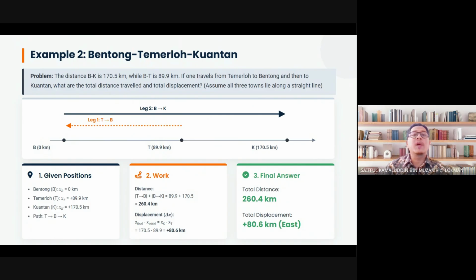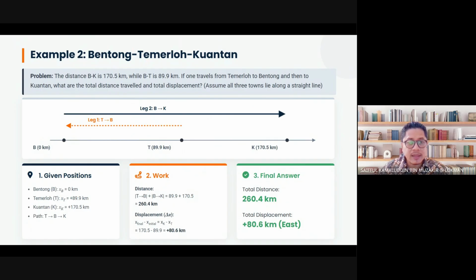The question: what are the total distance travelled and total displacement? So you have two questions. One, you have to calculate the distance travelled first. You remember distance is a scalar quantity. No negative, all are positive. You just need to total up everything. So Temerloh to Bentong is 89.9. Then Bentong to Kuantan is 170.5, plus 89.9. So in total, you have 260.4 kilometer. Everything is positive.